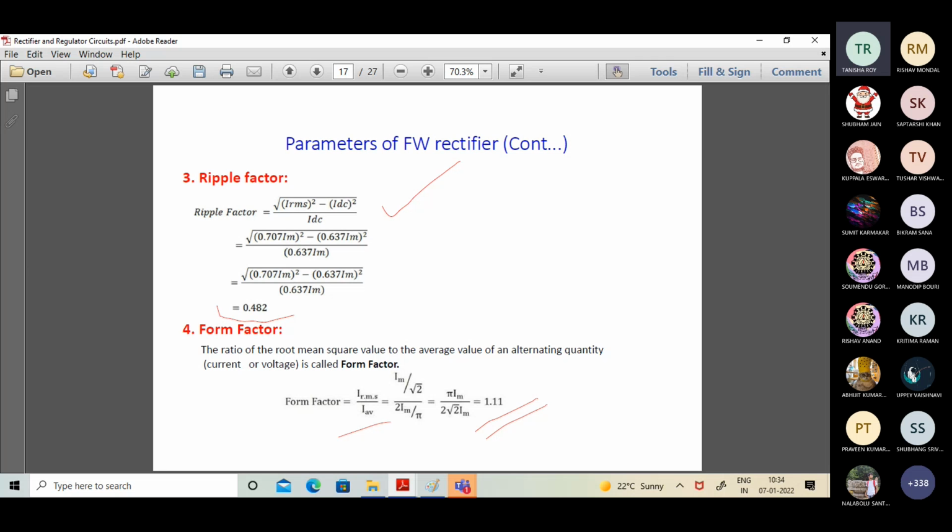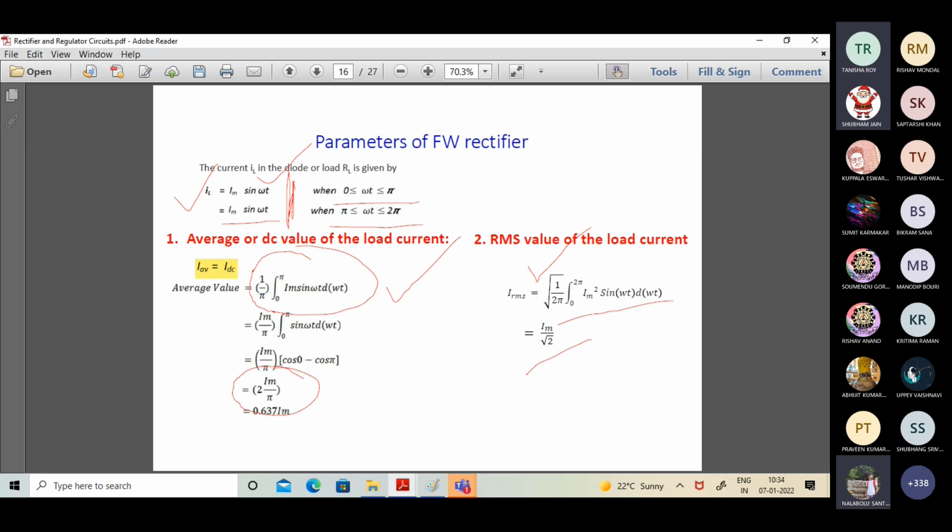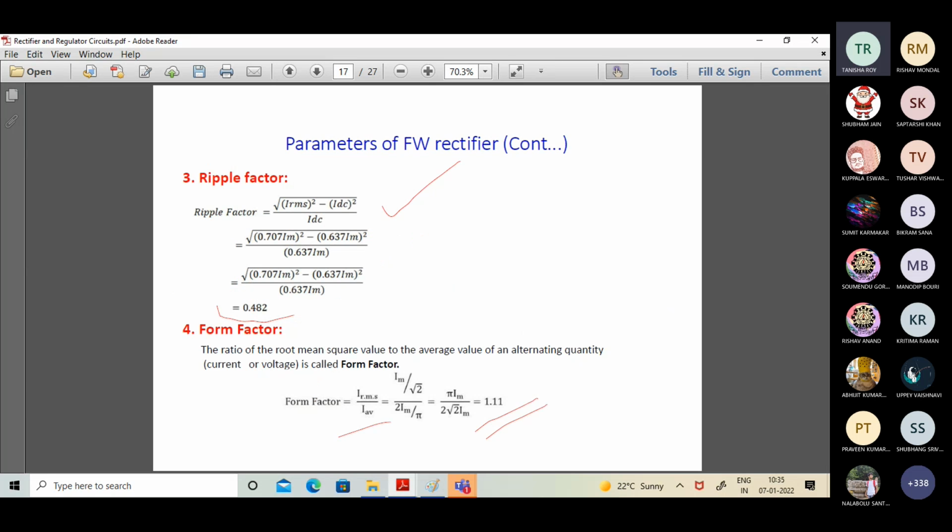How is I average coming? I didn't get your question. Can you please repeat? I average is the same as IDC. So we are just putting the value of IDC or I average, that is 2 Im by pi, into the equation and got the answer.